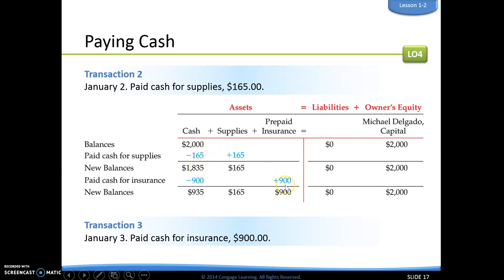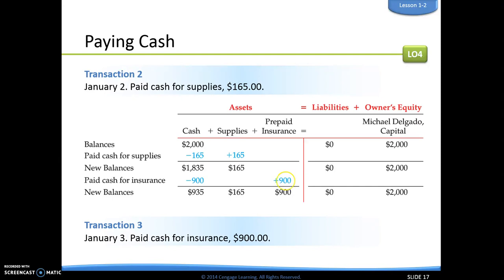Okay, now let's talk about insurance for a second. If you understand how insurance works, you know that you pay up front for coverage, and then once you pay that $900, you're covered for 6 months or a year. We don't know that specifically, but since you prepay that and you're covered, we consider that to be an asset.